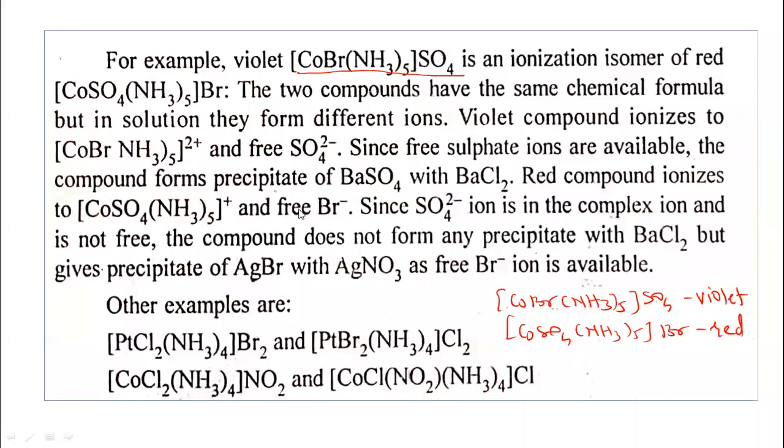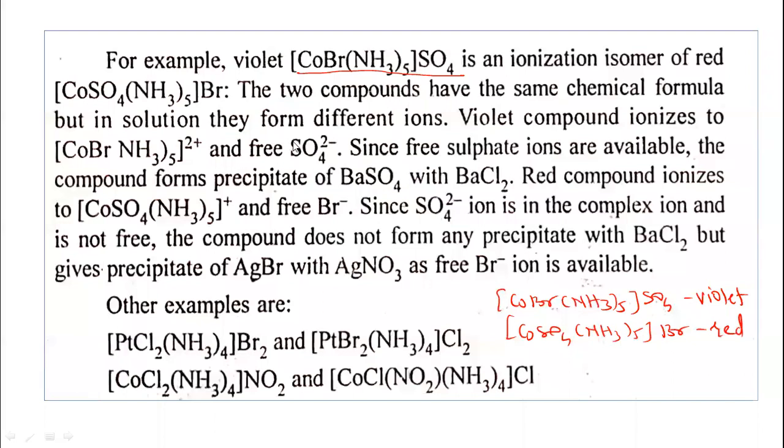Sulfate ions are not free here. They are in the coordination sphere, linked to the metal ion. Therefore, they are not free. So the compound does not form any precipitate with barium chloride. The violet compound forms the precipitate with barium chloride because sulfate ions are free in the solution, but the red compound does not give the test of sulfate ions. It gives the test when you add the silver nitrate solution into this compound.